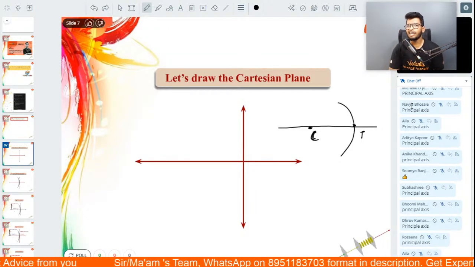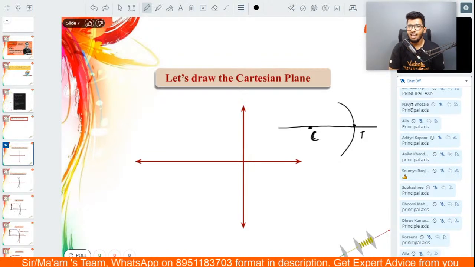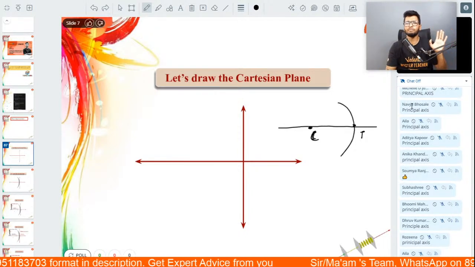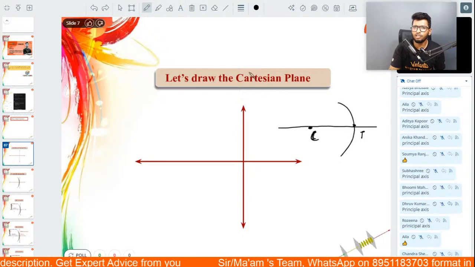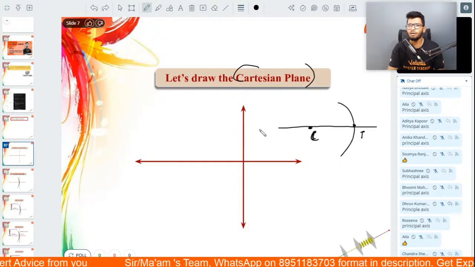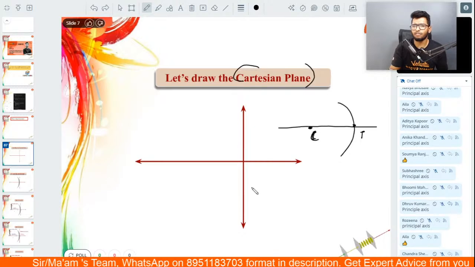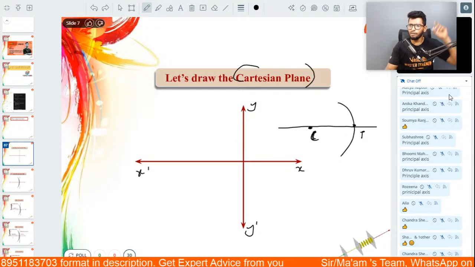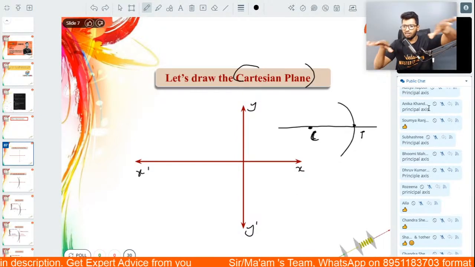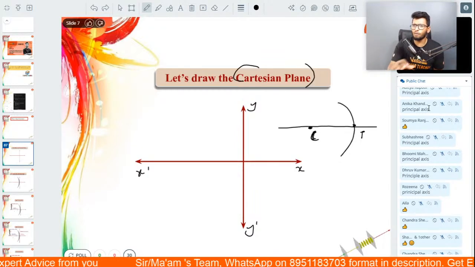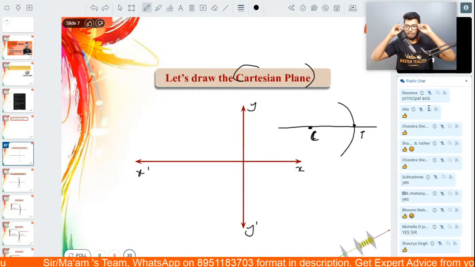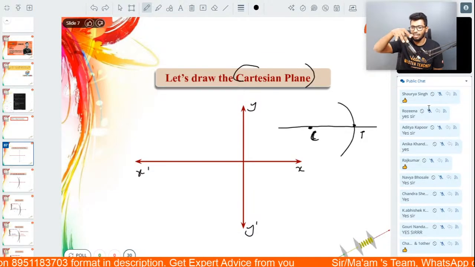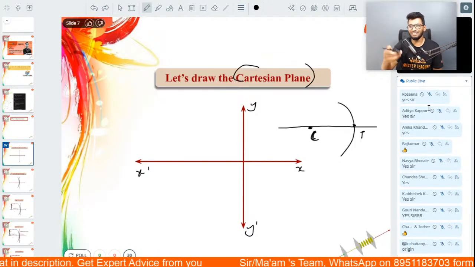Now, if that is the case, what is the sign convention? I want all of you to go back to your 7th, 8th standard geometry. In geometry, you would have learned about Cartesian planes. I don't know if you remember this. There is something called Cartesian planes where you have the x-axis, x-dash axis, y-axis, y-dash axis. Do you remember that? You had learned it in your 7th, 8th standard mathematics. You have learned it, but do you remember it? That is the question. You've studied this in your lower grades: Cartesian planes, x-axis, y-axis, x-dash, y-dash.